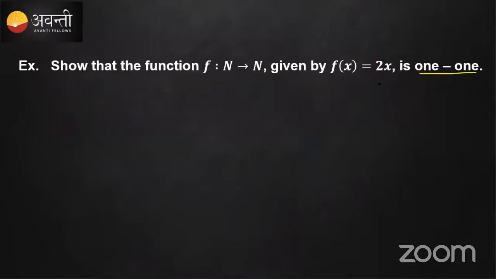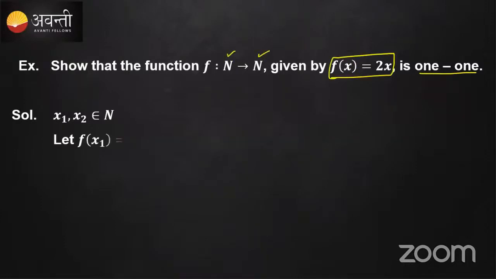So the steps you need to recall here are very simple. It is one-one, correct. So for example, it is a mapping from natural numbers to natural numbers, and the function is defined as 2x. So take x1 is equal to x2 belonging to N. Let f of x1 is equal to f of x2, that you need to assume initially.